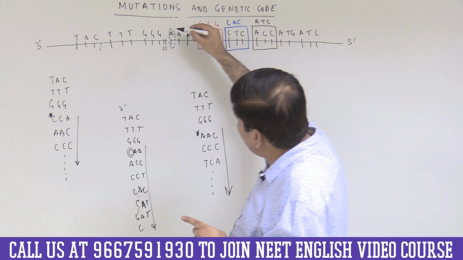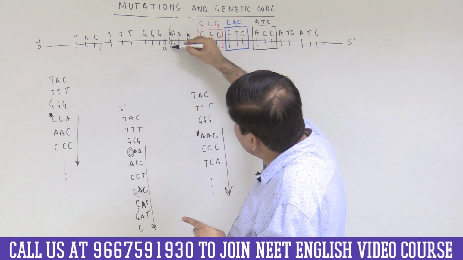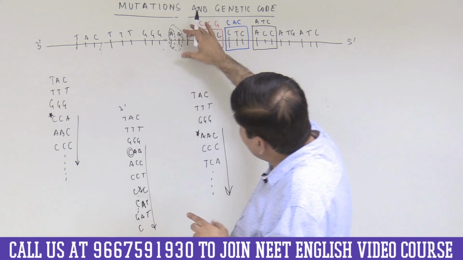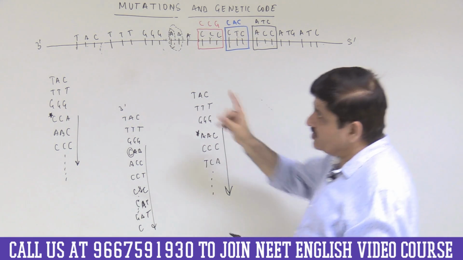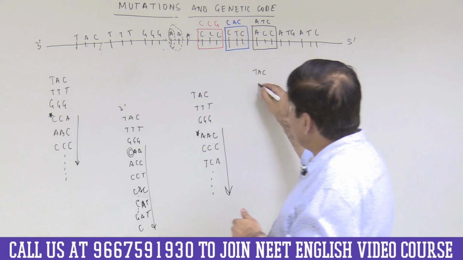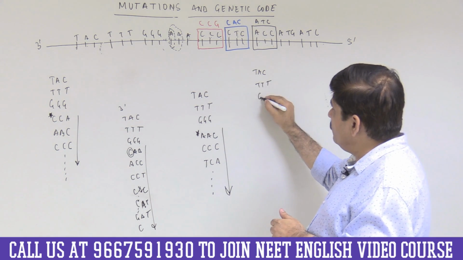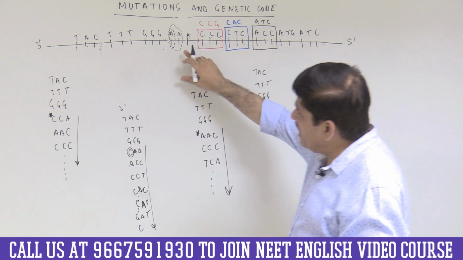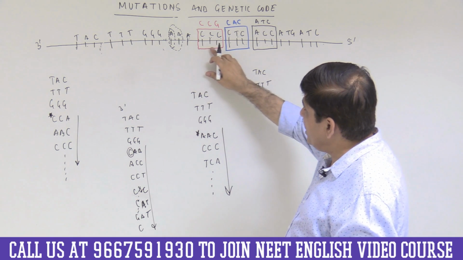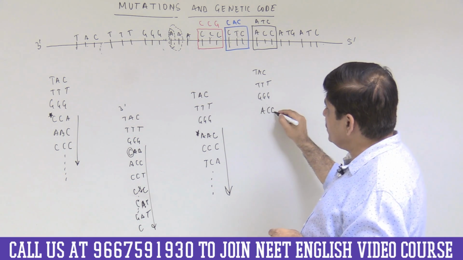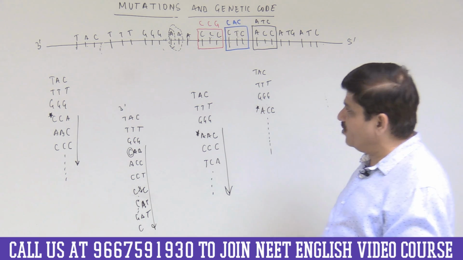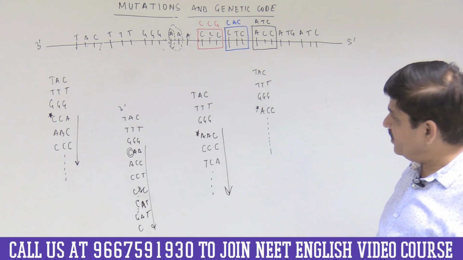Same will be true if I delete 2 base pairs, because then the first would be TAC, the second would be TTT, the third would be GGG. Again I have deleted 2 base pairs, and the open reading frame changes. It becomes ACC, and then the open reading frame changes from the point of deletion.